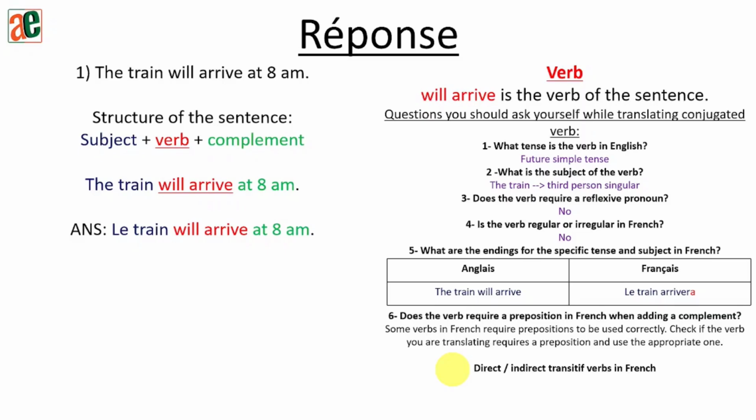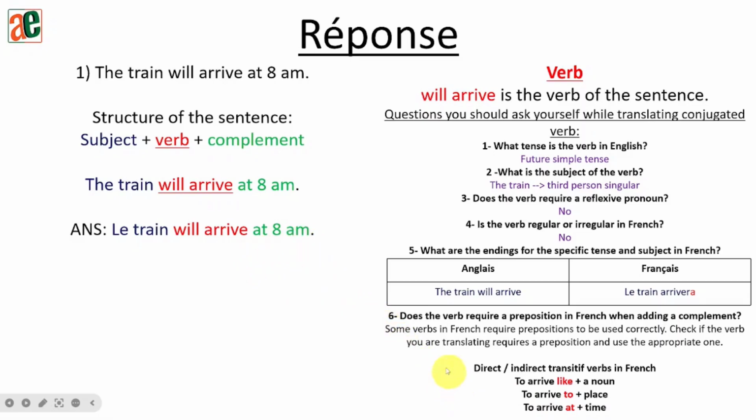In this exercise, since it's a simple exercise, but I wanted you to know all these points, I needed to add this point, which is also very important. But we can do one thing. We have a tip that we can follow in English. Look at the verb to arrive in English. To arrive plus a noun, or to arrive to plus a place, or to arrive at plus time. So that means if I'm using the verb to arrive and I want to add a complement after the verb, or I want to add something after the verb, I need to use a preposition. Okay? So in our case, they say the train will arrive at, and then we have time here.